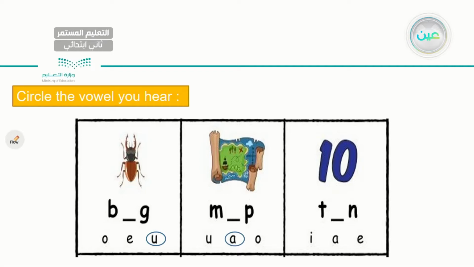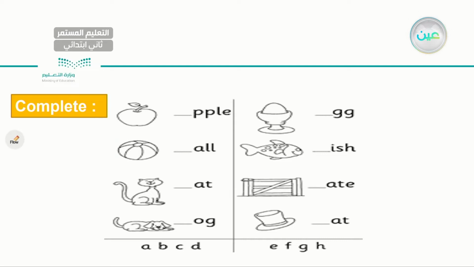The word is map. Next one I have, I think you can know this one. It's number 10. So the missing vowel here is E. Very good. So let's go ahead and read the words. Bug, map, 10. One more time. Bug, map, 10. Very good, very good.